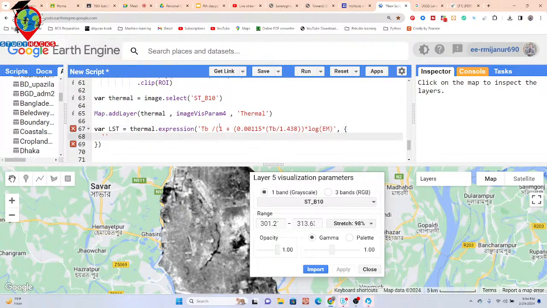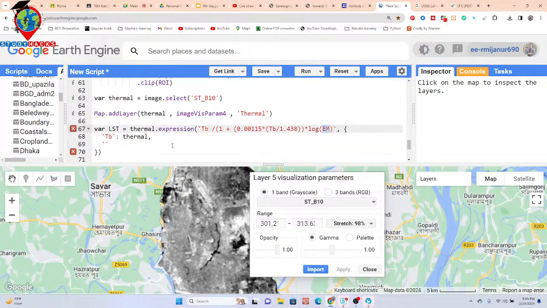Okay, so now what is the TB? Mainly TB is thermal. I already selected the STB10. In this variable I stored the thermal band TB, and further, what is the EM?